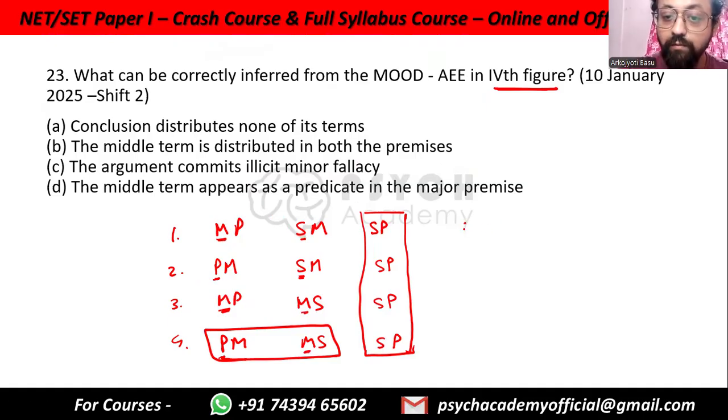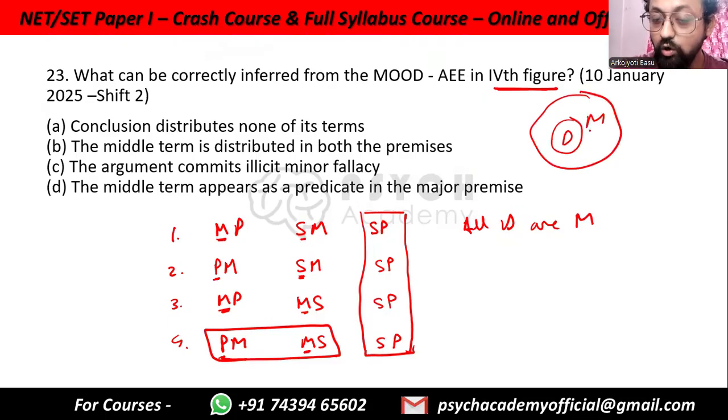So for example, all dogs are mammals. If this is the question that we have, all dogs are mammals, then all dogs, or dogs, is distributed. We are talking about all dogs. We're not talking about all mammals. So dogs is distributed, the first one. So it says the middle term is distributed in both the premises. No. In this case, the middle term is the later one, so it is not distributed.